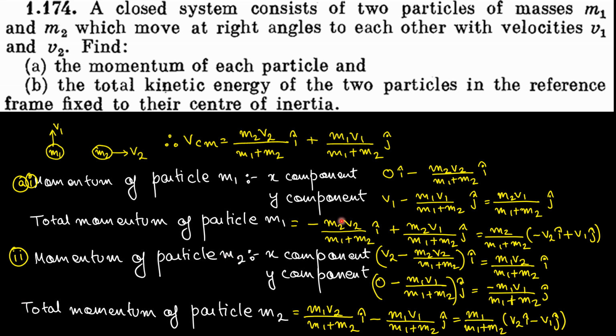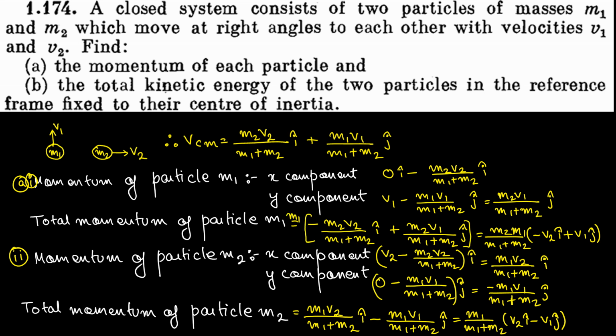Acha, I made a crucial mistake out here. If I am doing momentum, what is momentum? Momentum is nothing but mass into velocity, no? So this was nothing but the velocity with respect to center of mass. I have to multiply this entire parameter by mass m1, then only it will become the momentum of particle m1. So out here I have to multiply by m1.